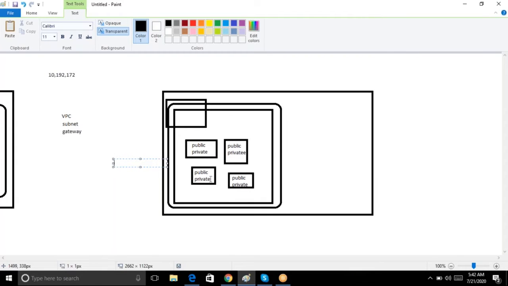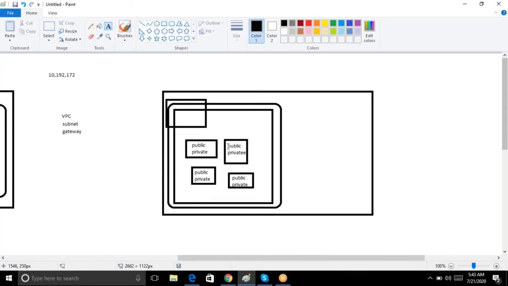They should talk to each other. Assume that this is the application and this is the database. Those application and database should talk to each other, so they should be in the same network. Then only they can talk.